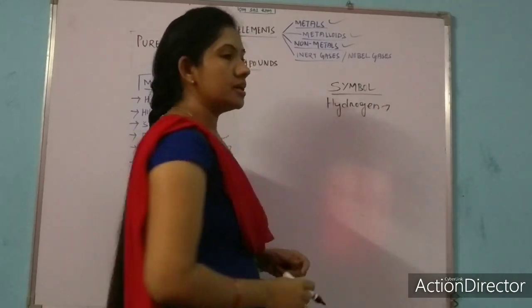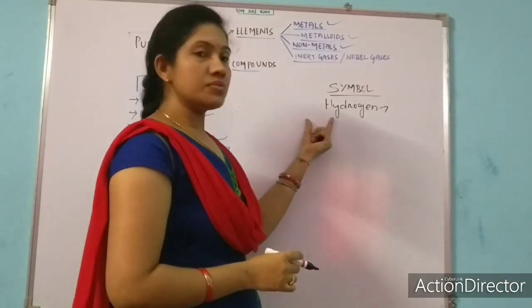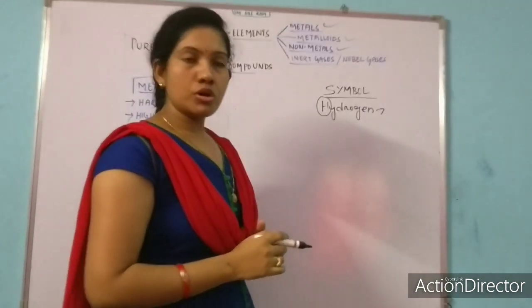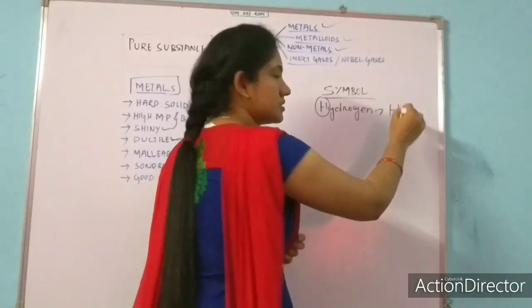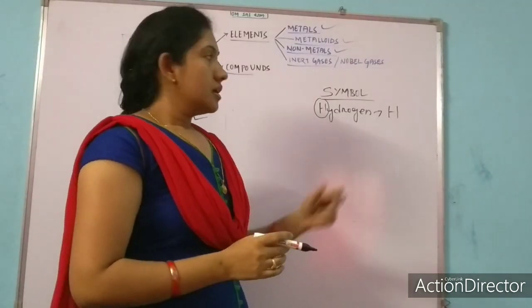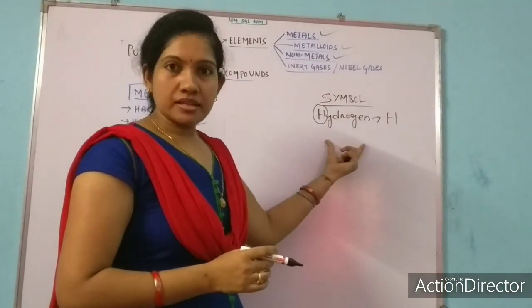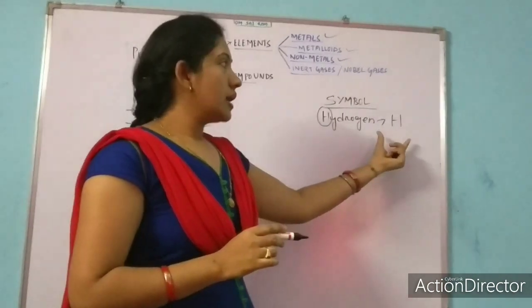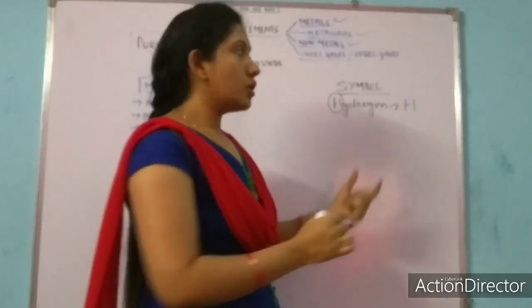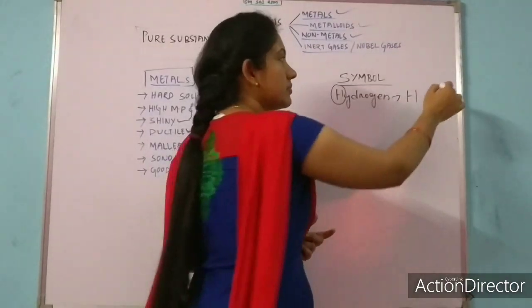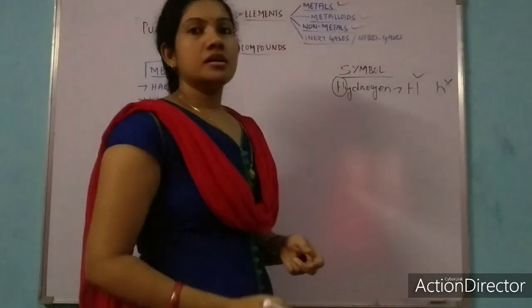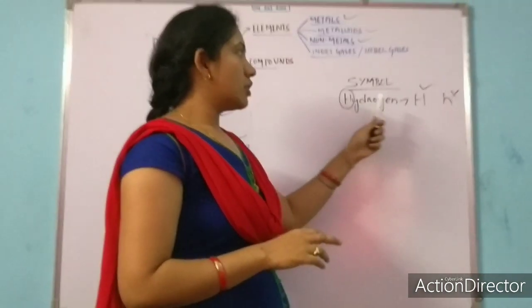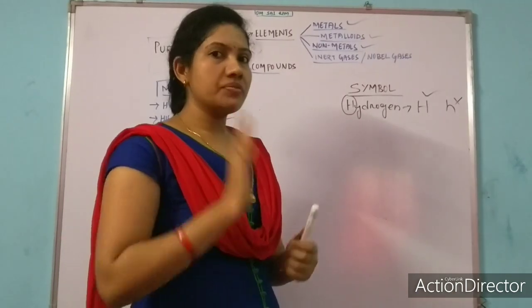Here you can see hydrogen starts with the letter H, and that's why we can write the symbol of hydrogen as H. But remember, do not write it as small h. The first letter you write should always be in capital form. So the symbol of hydrogen is H. This is the first rule.